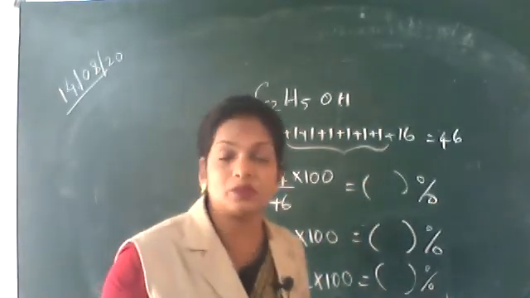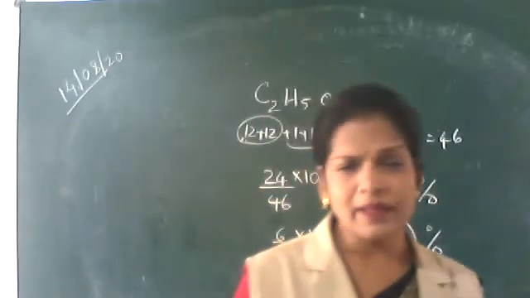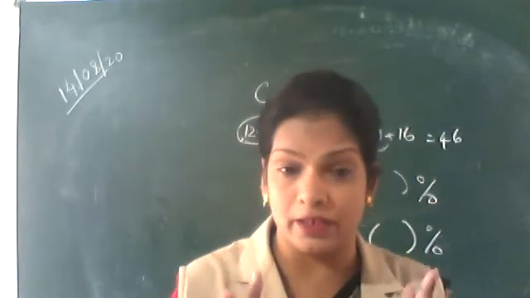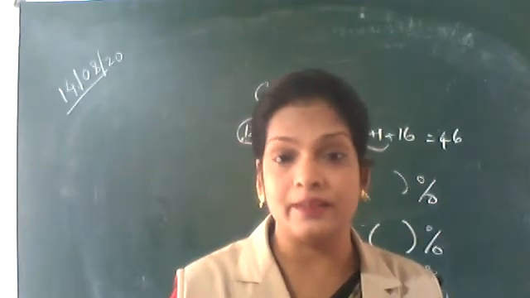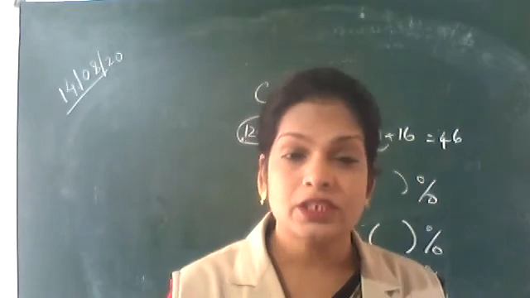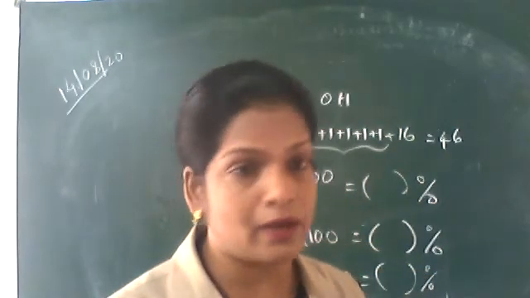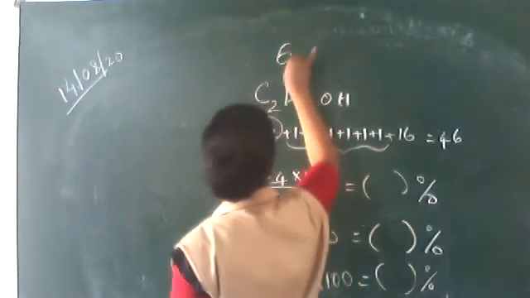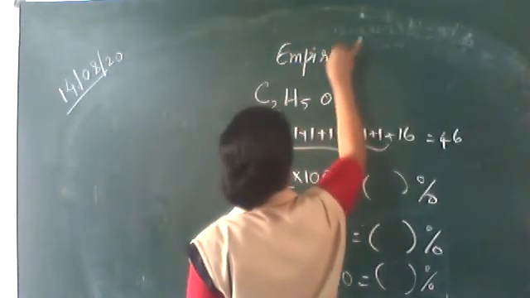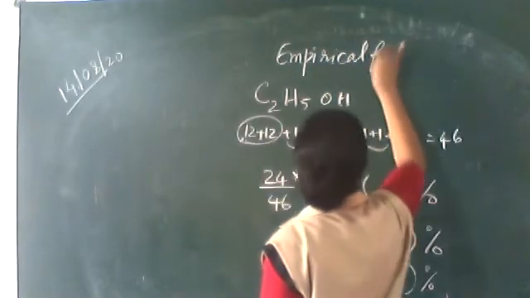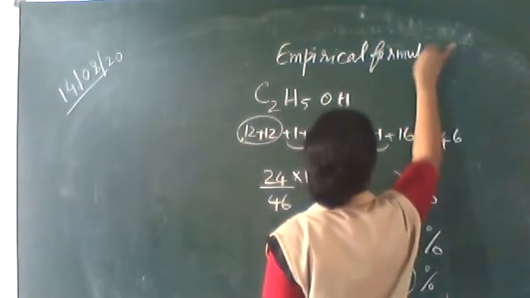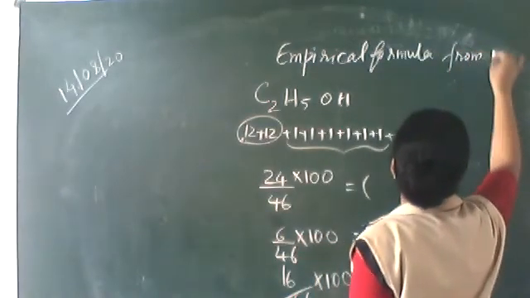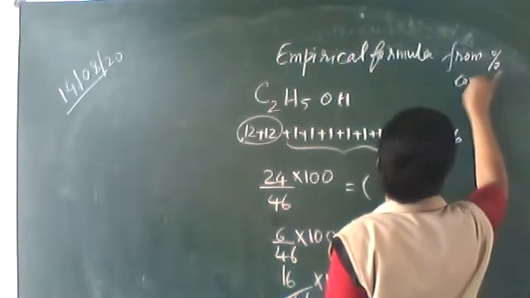So let's see what is meant by this empirical formula. Empirical formula is the smallest whole number ratio between different atoms in a molecule. Write down: empirical formula from percentage composition.